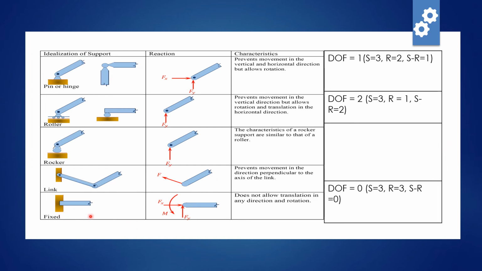So let's come to the fixed support. It is totally fixed and it is not allowing movement in any direction, so the degree of freedom is 0. So I hope this table is clear. Degree of freedom for fixed is 0, degree of freedom for roller is 2, degree of freedom for pin or hinge is 1.